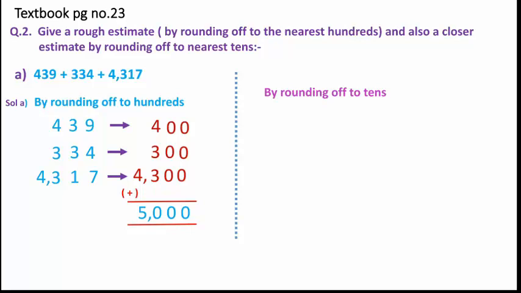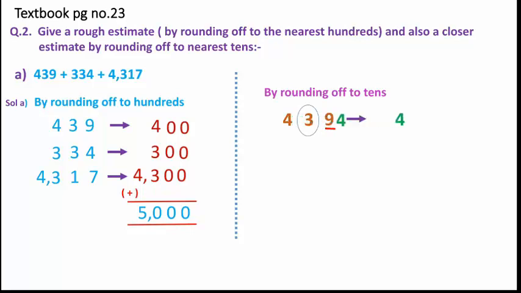Now come to the next step, rounding off to the tens place for the similar question. When we round off to the tens place for the same question, we take it one by one. So for 439, we have to find the digit at the tens place. It is 3. The next-door digit is 9, which is more than 5. So whenever the next-door digit is equal to 5 or more than 5, what do we do? We add 1 to the circle digit. Clear? Whereas the previous digit will be written as it is. So the previous digit 4 will be written as it is.